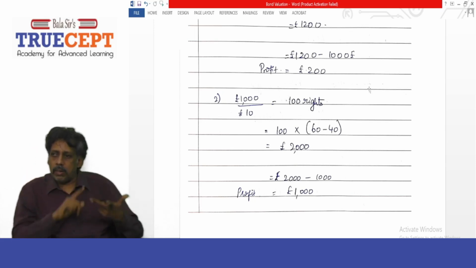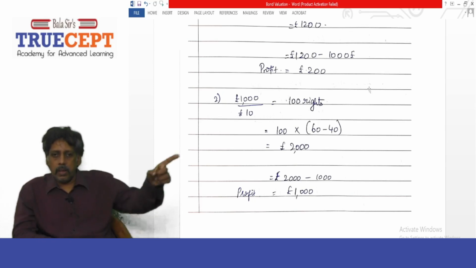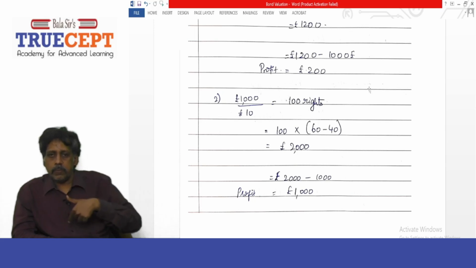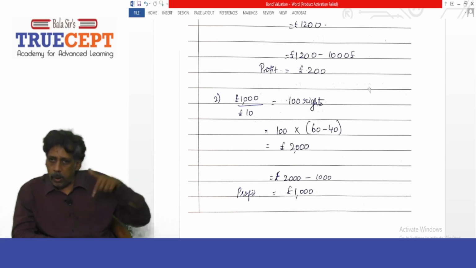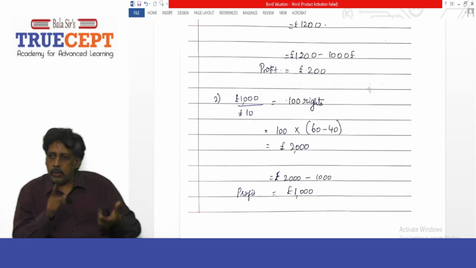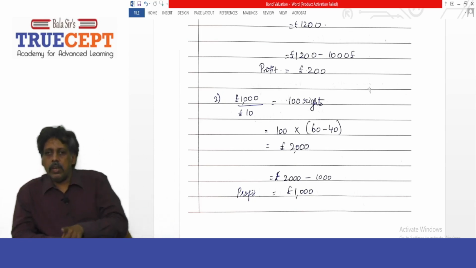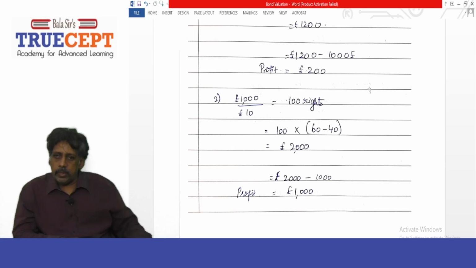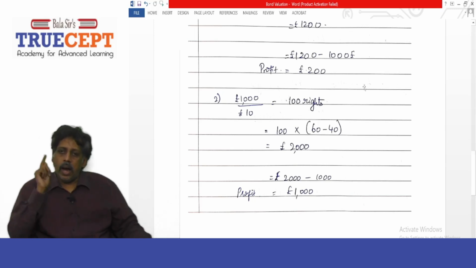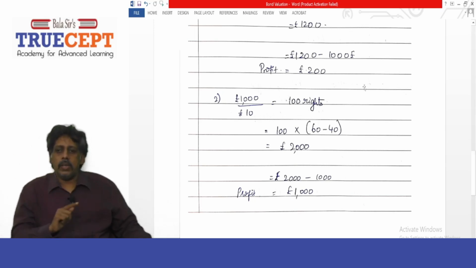So what is 100 rights into £20? £2,000. I will pocket £2,000 by selling those 100 rights, minus how much I invested? £1,000. So what is the profit I make? £1,000 profit. If you want the percentage, it is £1,000 profit upon £1,000 investment into 100, how much? 100%. 100% is my return on my investment.